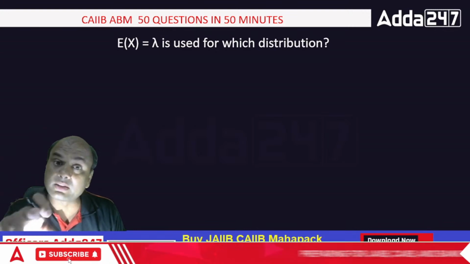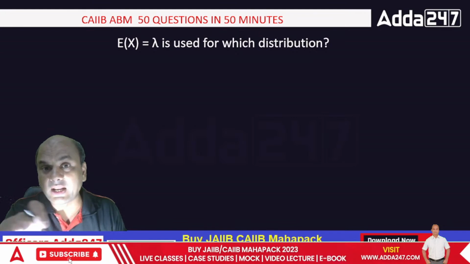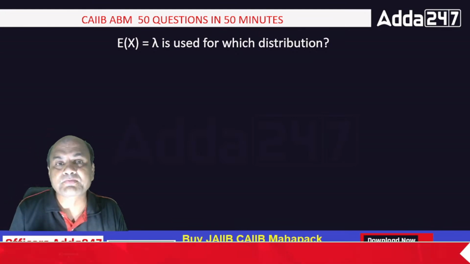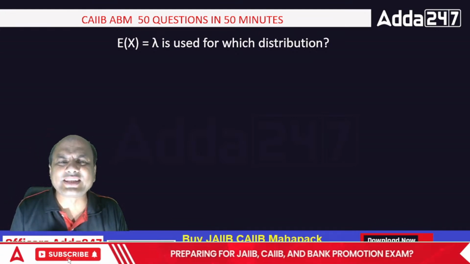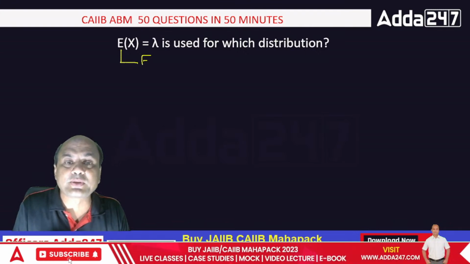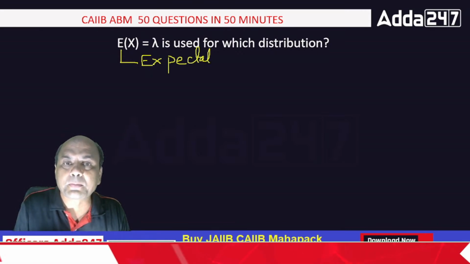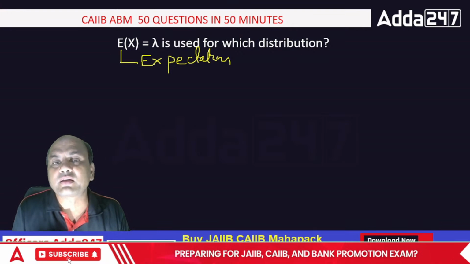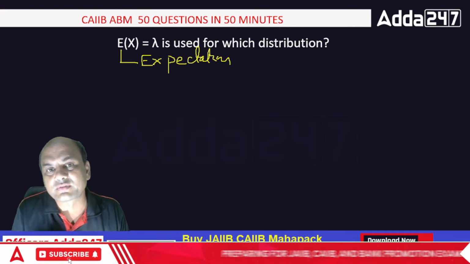Wait till the end, everyone. So E(x), what is E(x)? E(x) is expectation. Expectation is an important term in probability. Expectation equals lambda is used in which distribution?